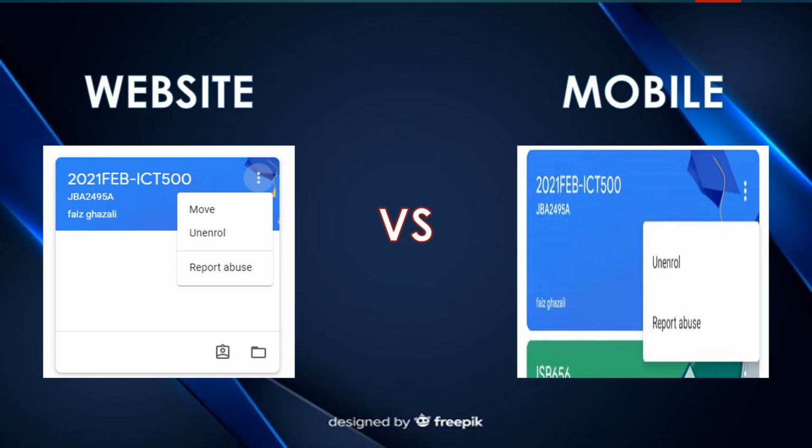In the website, we can see there is a move button. Okay, for mobile, it doesn't have. This move button can move a class to be first, or we can move classes that we have not attended, such as a previous class in the previous semester, to the other side.